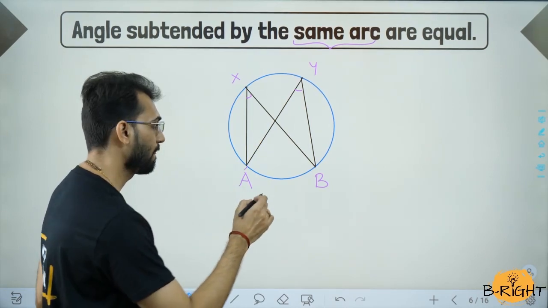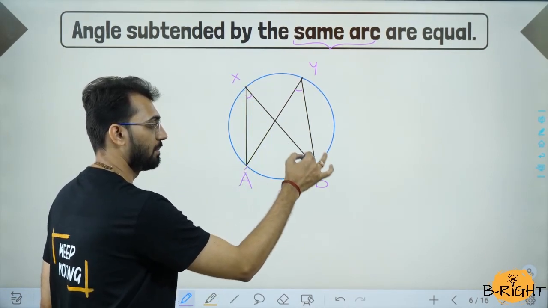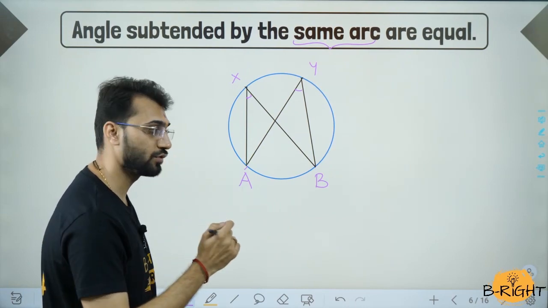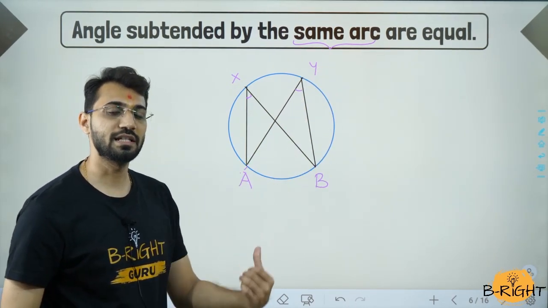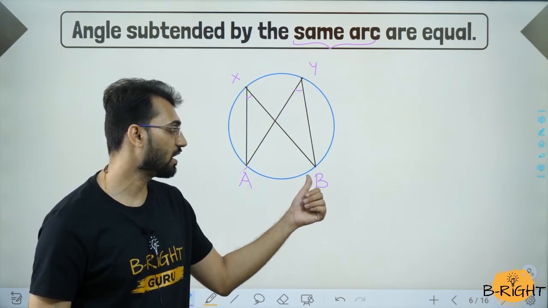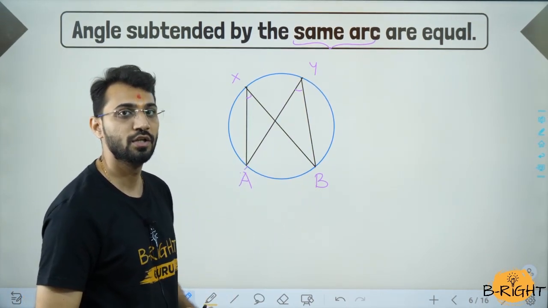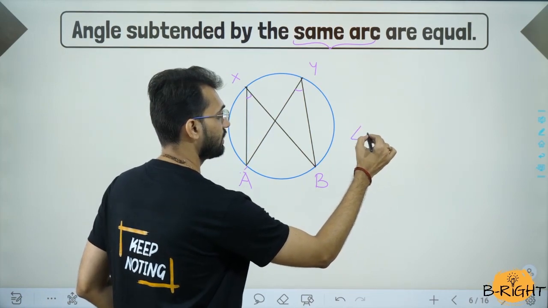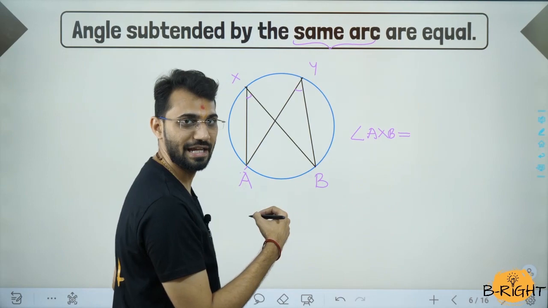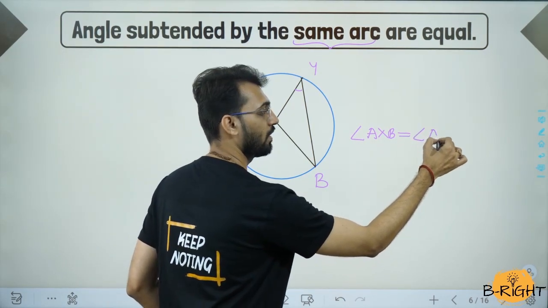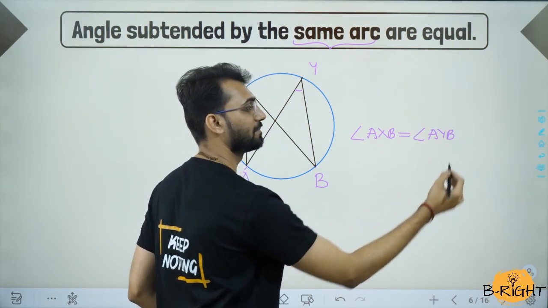The first time it went from A and ended at B. The second time also it started from A, went to Y and came back to B. So the theorem says that angles in the same arc are equal. So both these angles are equal. So the theorem says that angle AXB will be equal to angle AYB.